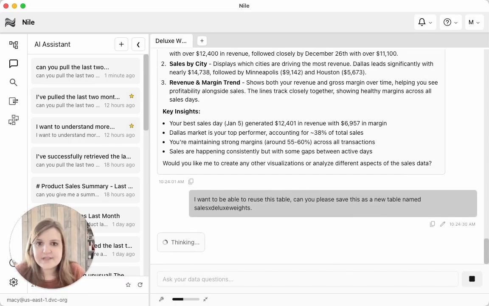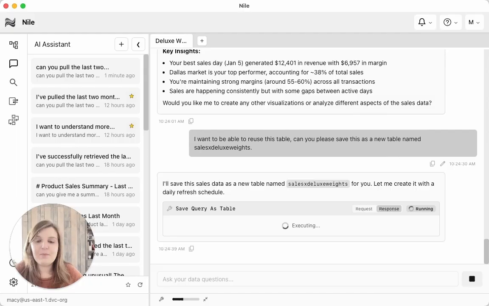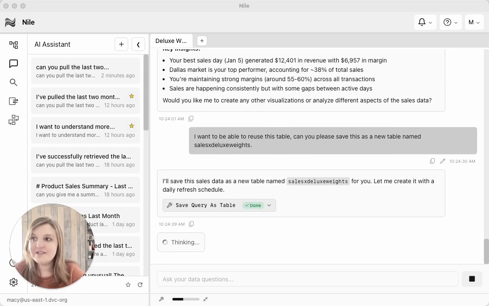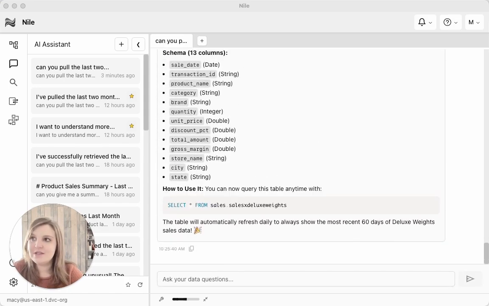Nile's going to think for a few seconds, but you're going to see that it's going to be acting as a data engineer. It's going to be automatically creating the ETL pipeline for us behind the scenes so that this table is ready to be queried whenever we need it next. We'll let Nile execute for a few more seconds. Beautiful. The table saved successfully, and now we're going to get a summary of exactly what it did, along with the schema and how we can use it.